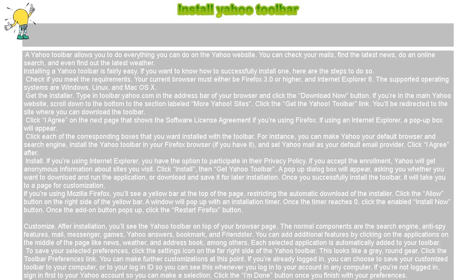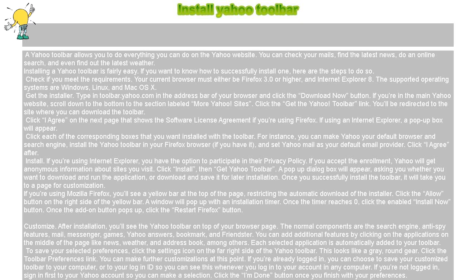Check if you meet the requirements. Your current browser must either be Firefox 3.0 or higher, or Internet Explorer 8. The supported operating systems are Windows, Linux, and Mac OS X.